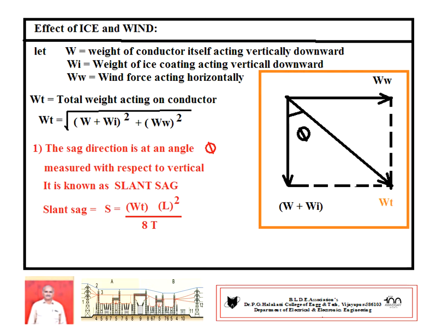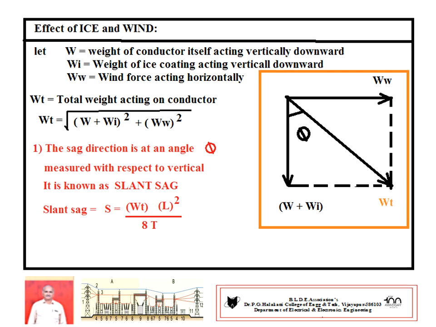Let W be the weight of the conductor itself, acting vertically downward. Wi be the weight of ice coating, it also acts vertically downward along with W. Ww be the wind pressure acting horizontally, as shown in this vector diagram. Let Wt be the total weight acting on the conductor.